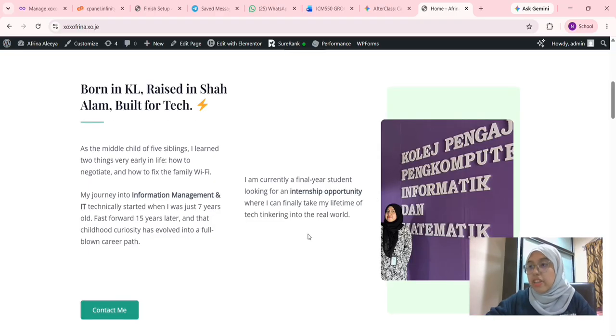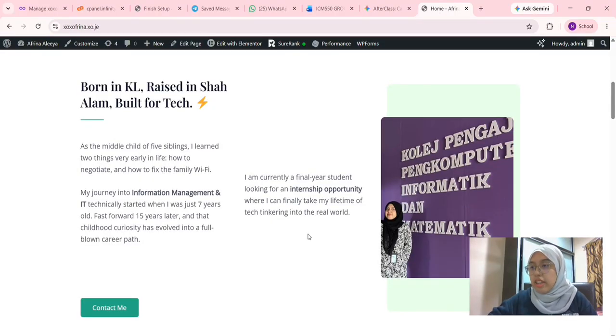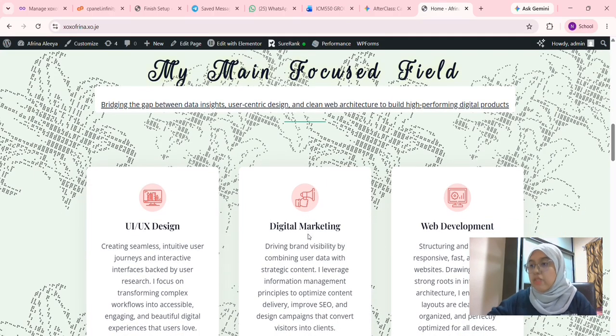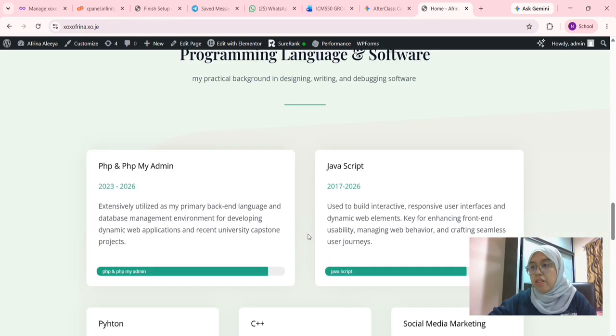And below it, I put a little background story about me to show my origin and what made me interested in technology. After that, moving on to the next section, we've got my main focus fields, which contain three of them: UI UX design, digital marketing, and web development. And then I also put a very beautiful background under that.